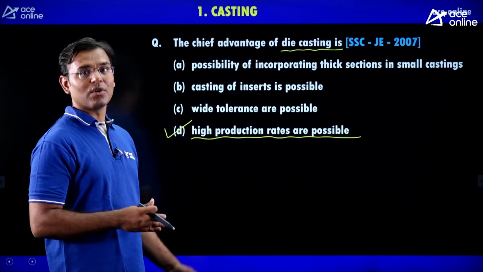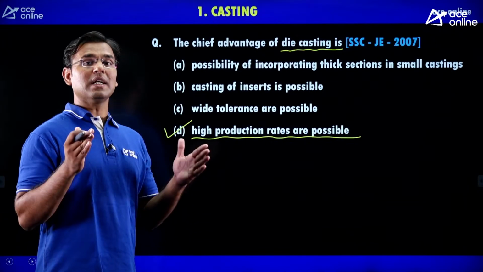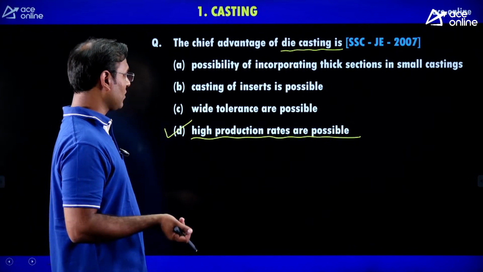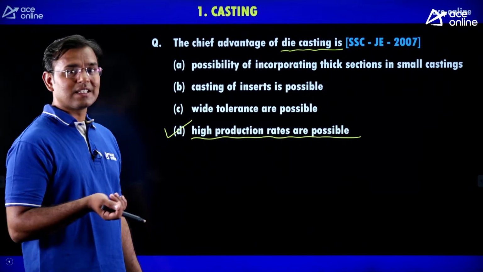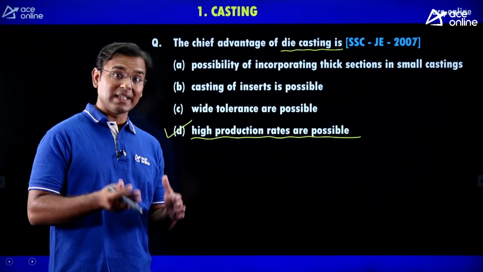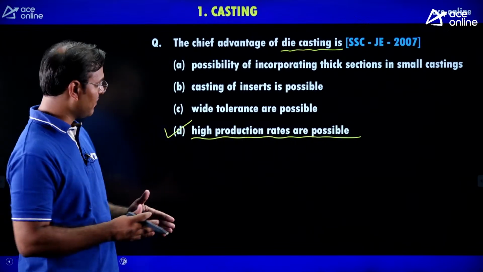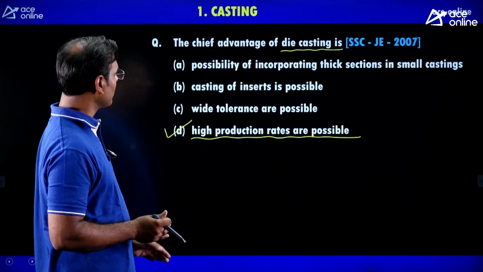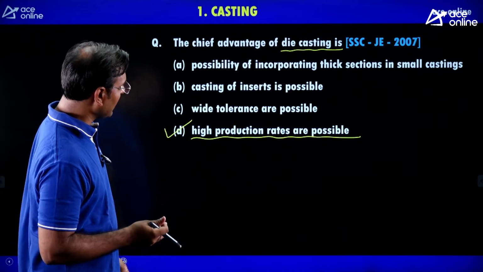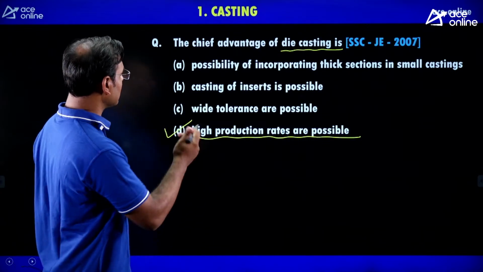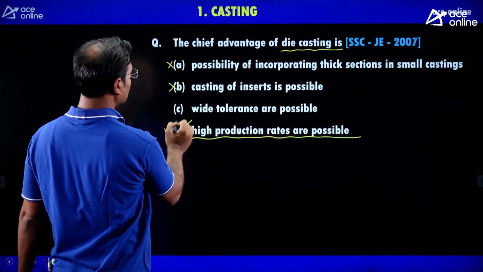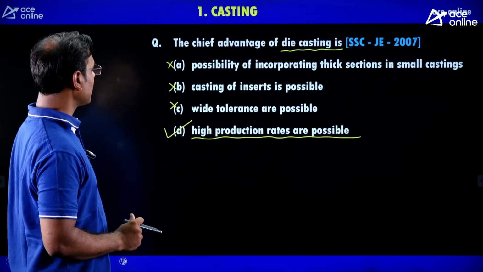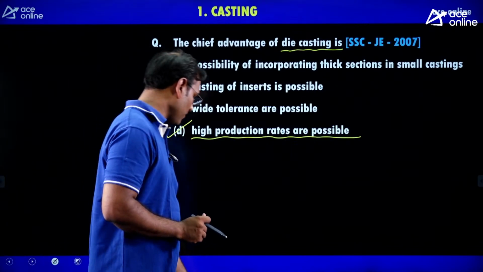But in die casting we already have one metal die, and through that metal die we can produce an infinite number of components. Hence when there is a question about die casting, students get confused between investment casting and die casting. The options are: high production rate is possible, possibility of incorporating thick section in small casting, casting of inserts is possible, wide tolerances are possible. The correct answer is: high production rate is possible, the chief advantage of die casting.